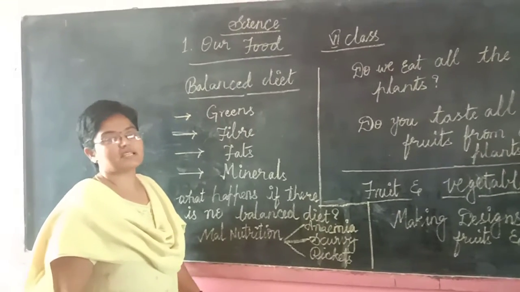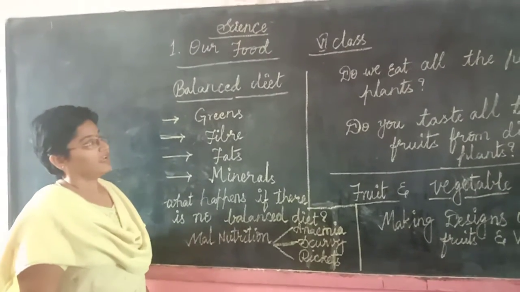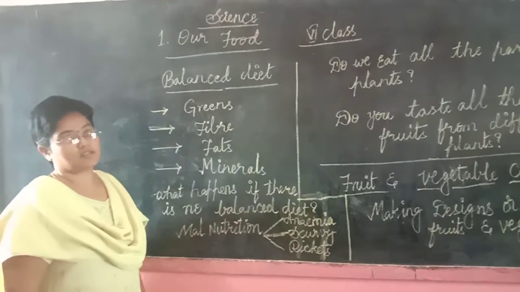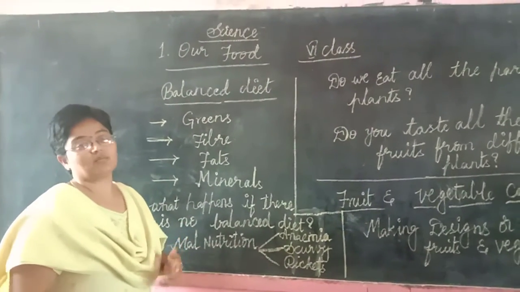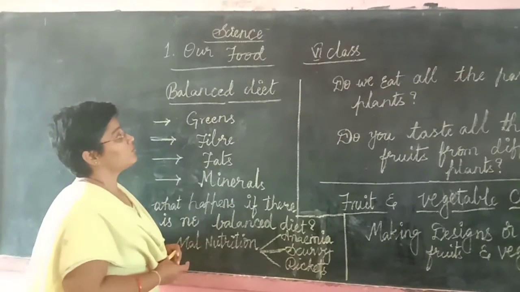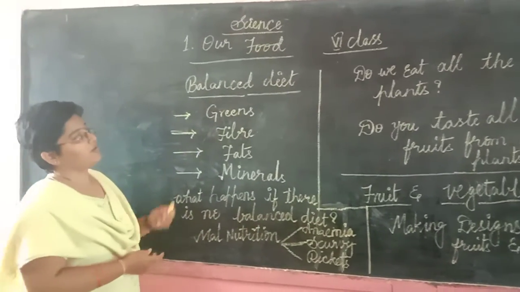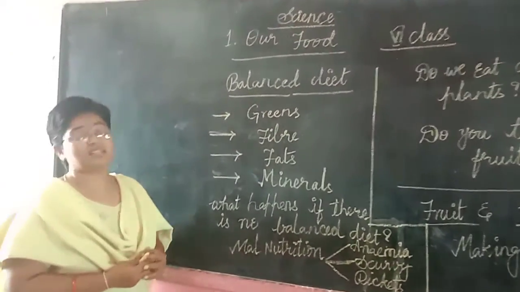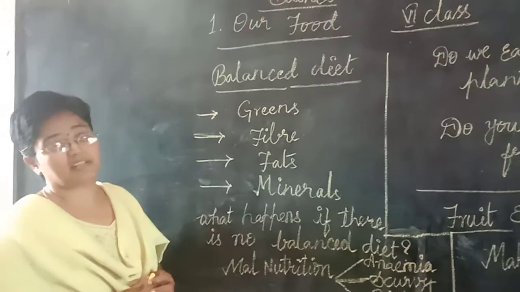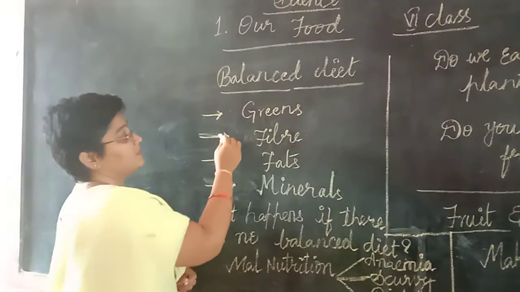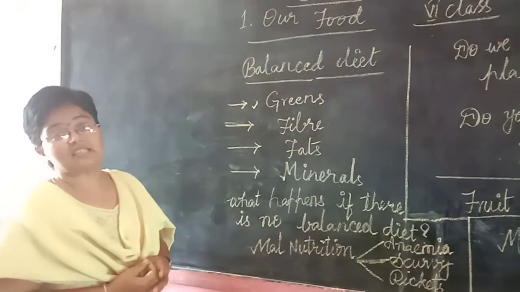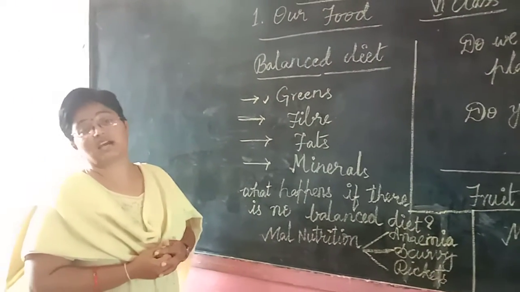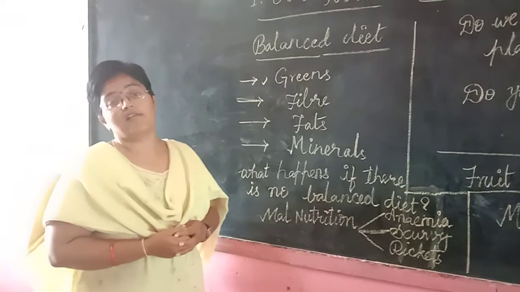So far we have seen about our food in 2 or 3 classes. Today we are going to make a long description about this class. What we have known in this class is about balanced diet. What does a balanced diet contain, children? We have seen that a balanced diet contains greens. What are greens? Greens are nothing but the vegetables which are green in color and rich in fiber.